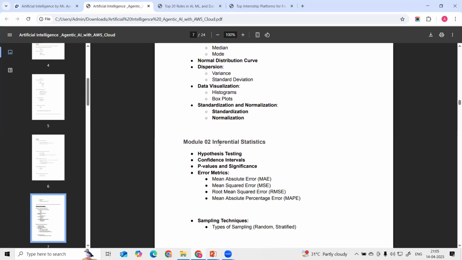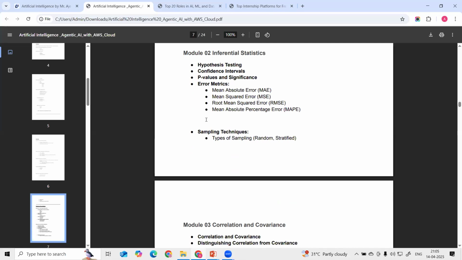Then in the second module, we are going to learn inferential statistics. Okay, this is also important to learn: hypothesis testing, the confidence interval, the p-value, and the importance of the p-value. Then we are going to understand the different error metrics like mean absolute error, mean square error, and root mean square error. Okay, these are the different error metrics we are going to learn. And then after that we are going to learn sampling techniques, the different types of sampling techniques.